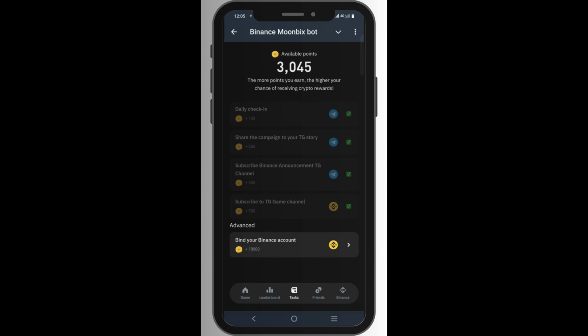I can't connect my Binance account on this because I don't know who created this Moonbix bot. I don't know, so I have to be very careful. If you are doing this, do it at your own risk and be very careful. Do not try to bind your Binance account. Even if you earn 10,000 points, it doesn't matter. You have to be very careful because anything can happen. So I'm very careful. I did not do this and I'm not expecting any of you guys to do it.